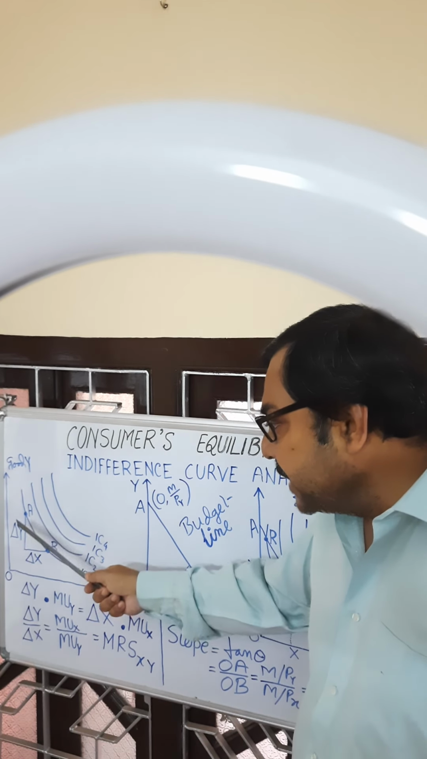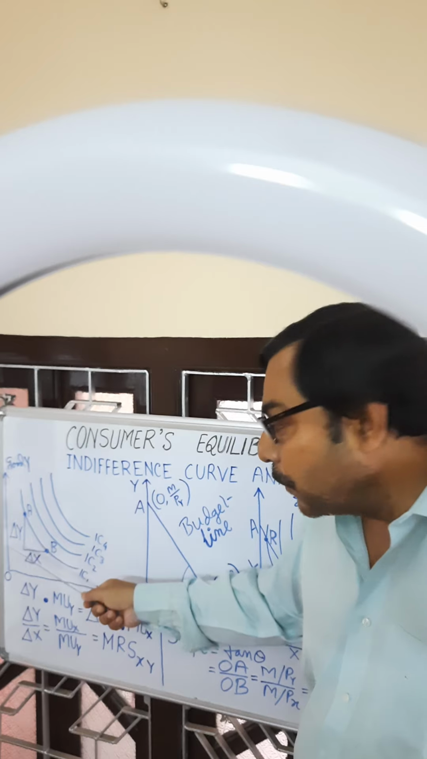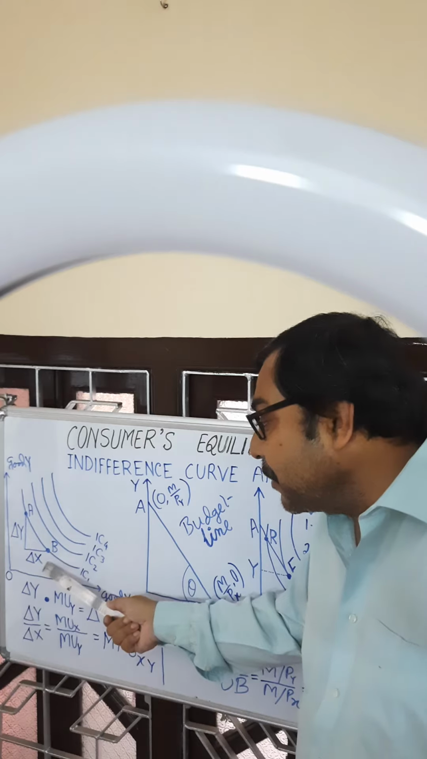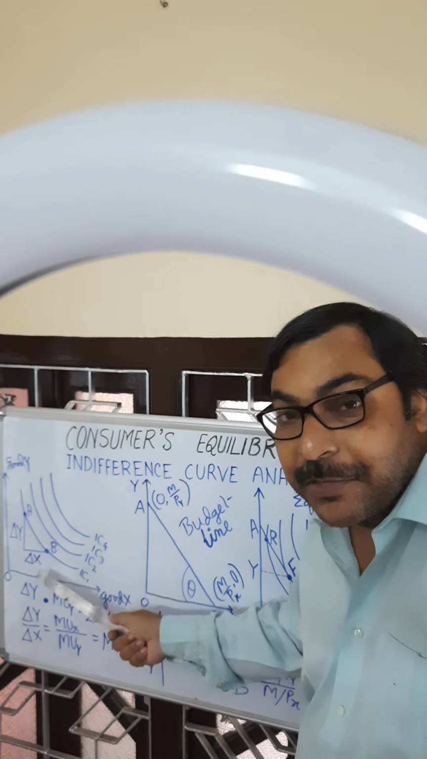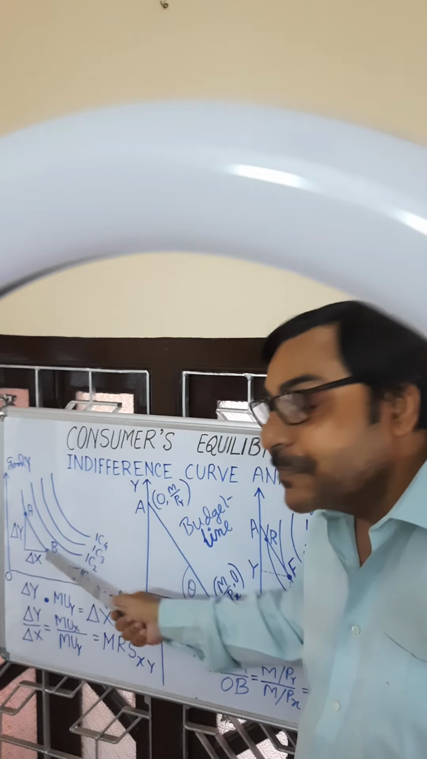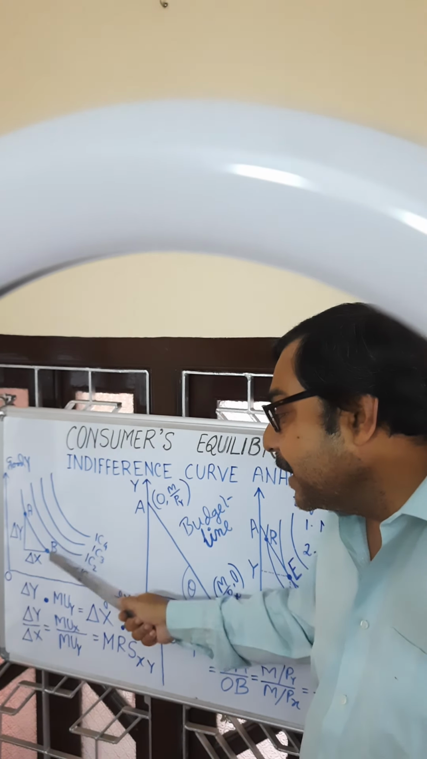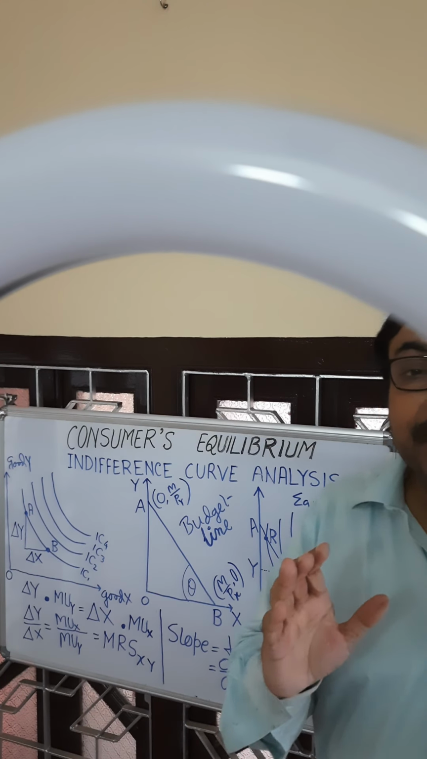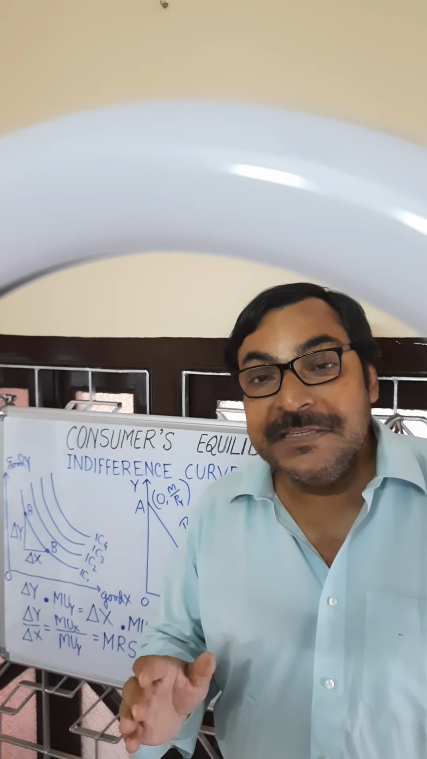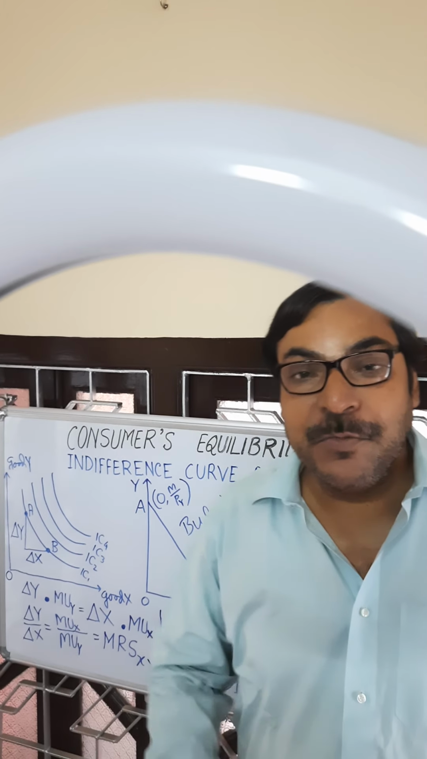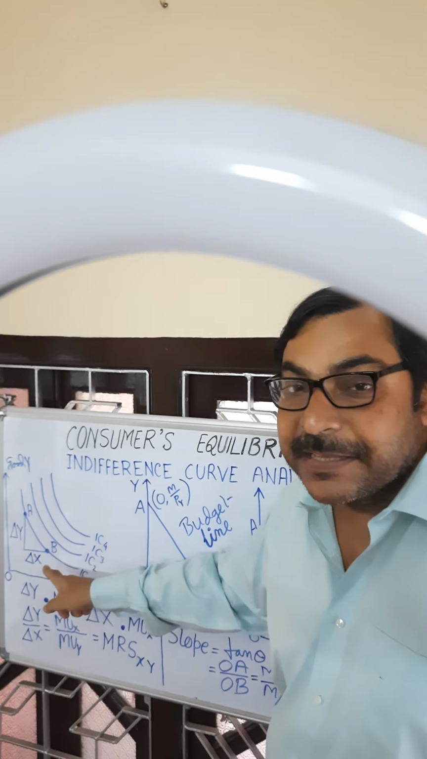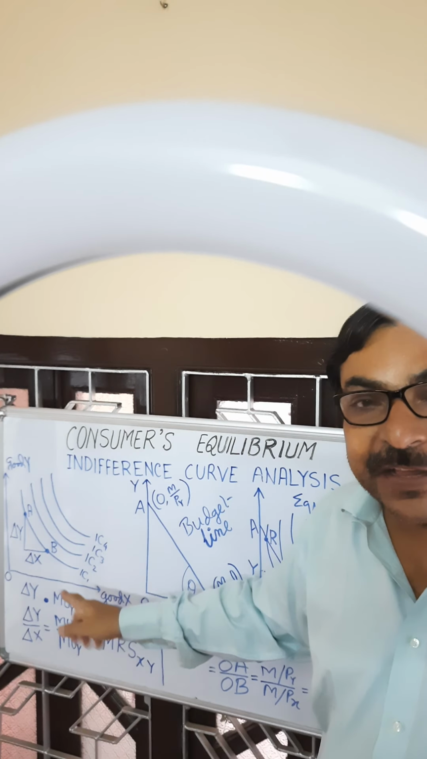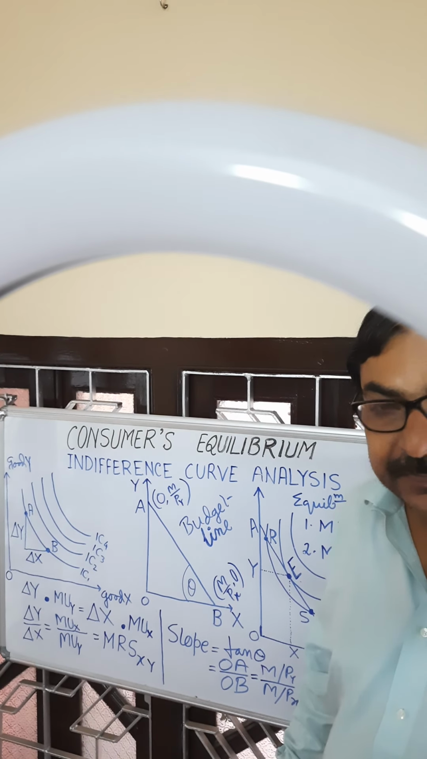Now, this change in consumption of commodity Y, suppose commodity Y, due to increase in consumption of another commodity, suppose X, by 1 unit is called marginal rate of substitution. Delta Y by delta X is marginal rate of substitution. Sacrifice of consumption of good Y due to change in or increase in consumption of good X by 1 unit is delta Y by delta X. This is marginal rate of substitution, and this marginal rate of substitution is always diminishing.